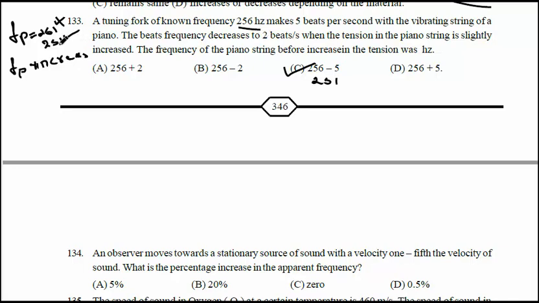If you take 251 as the piano frequency and slightly increase the frequency, it becomes 254. 254 and 256 produce 2 beats. So the possible answer is 251. 251 can be written as 256 minus 5. So the correct option is C.